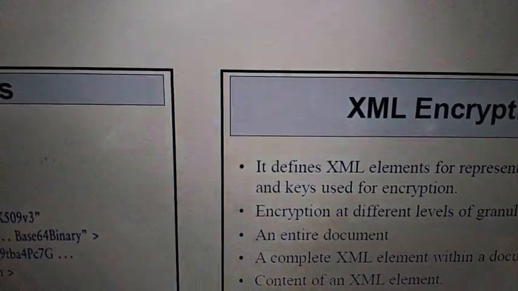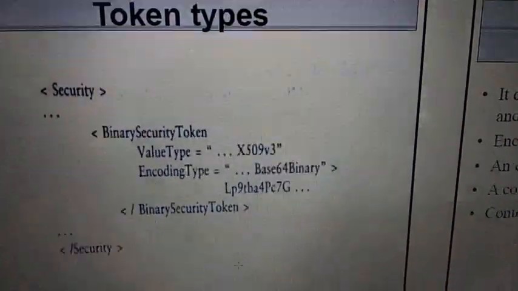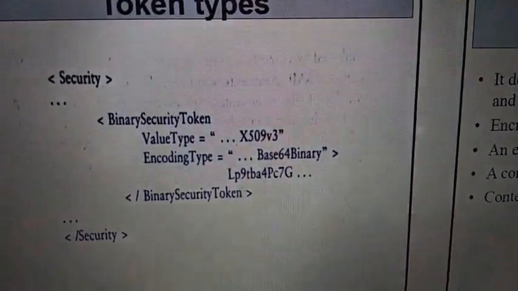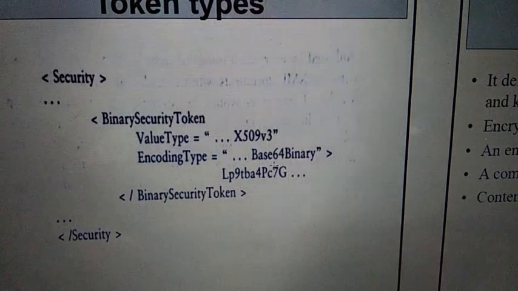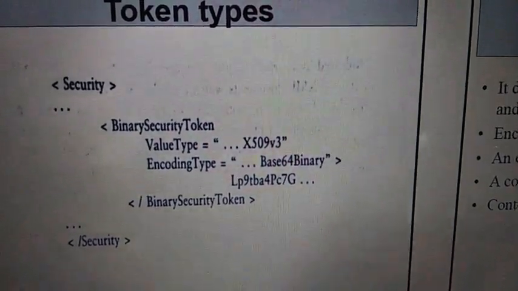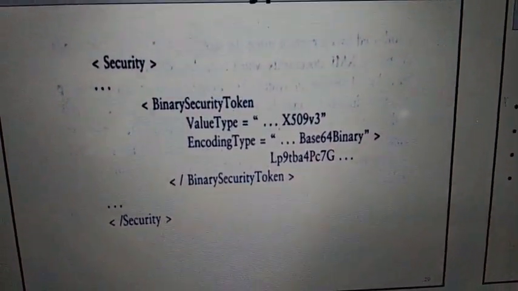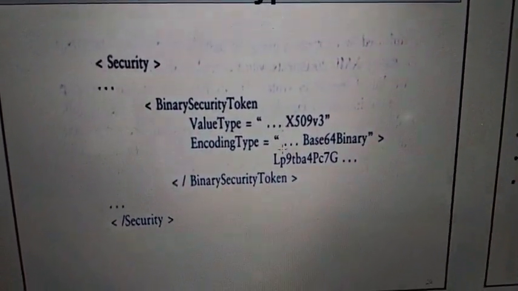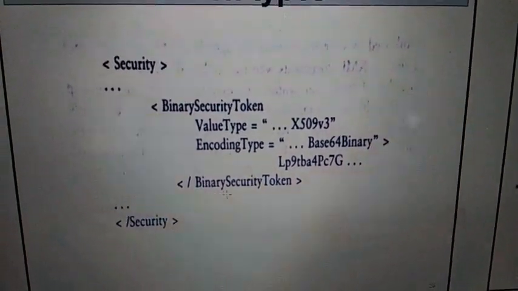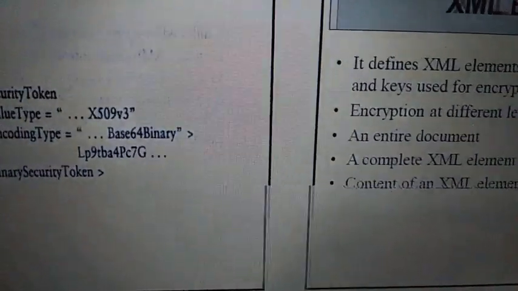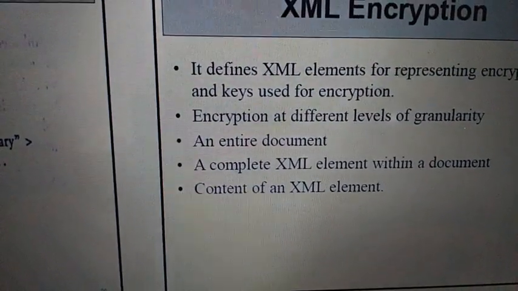So then what are these token types? Mainly we are using them for web security. It has a tag called security, where we specify what type of security algorithm, followed by which security algorithm. See here, binary security token: what is the value type, what is the encoding type, and close this binary security token as well as close the security tag. So those are token types that can be used in these tokens of WS-Security, right?